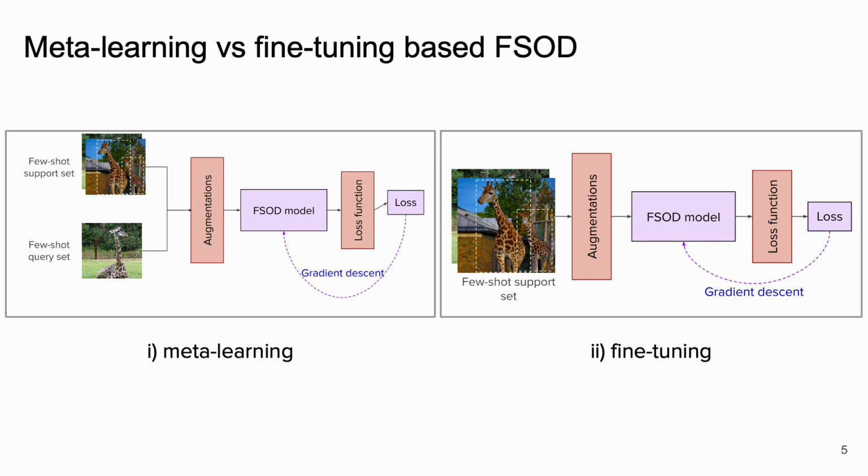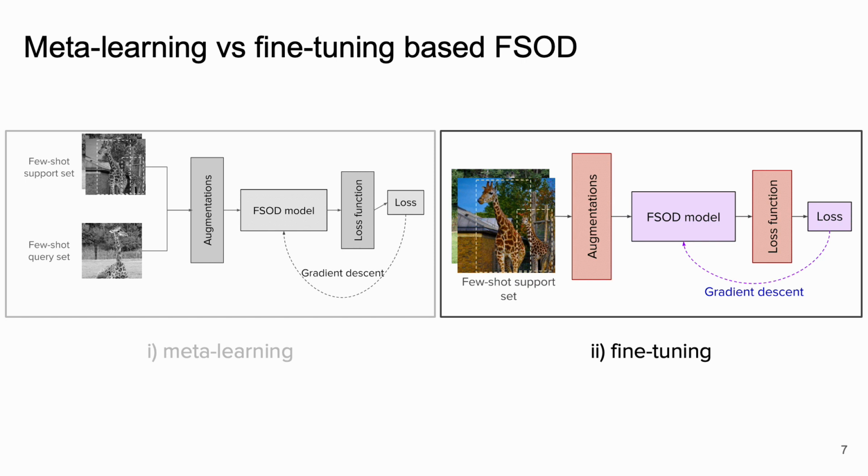To put into context, most few-shot object detection approaches can be grouped into two main groups: meta-learning and fine-tuning based methods. Meta-learning approaches aim to learn a dedicated meta-model that maps a given set of trained samples to a detection model or an easier-to-adapt meta-model. While meta-learning provides a principled training framework, there is a risk of overfitting to the base classes, and it is often difficult to interpret what is actually learned.